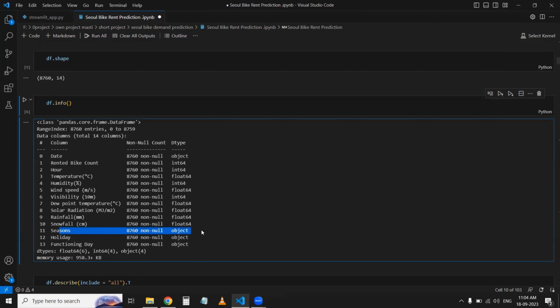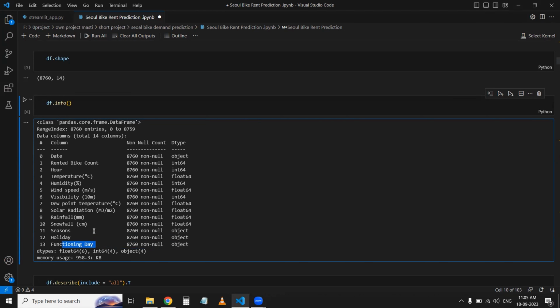Seasons is an object, which I have to convert. Holiday is an object, I have to convert. Functioning day is an object, I have to convert. And at last, I have to use one hot encoding so that I can convert all the rows of season, holiday and functioning day into separate columns.